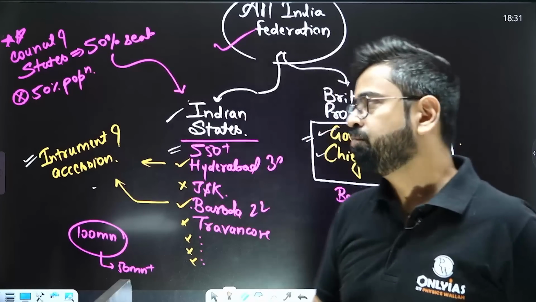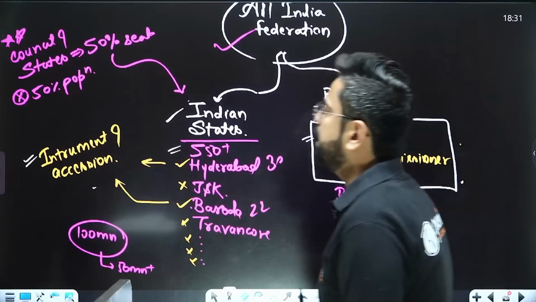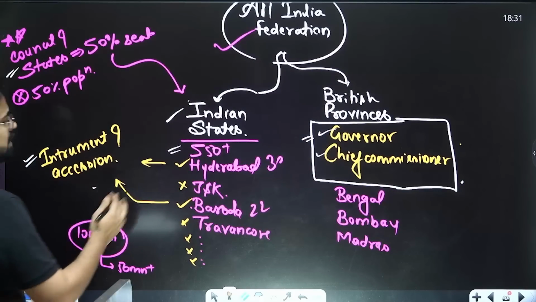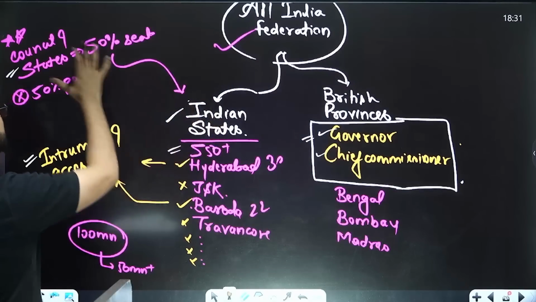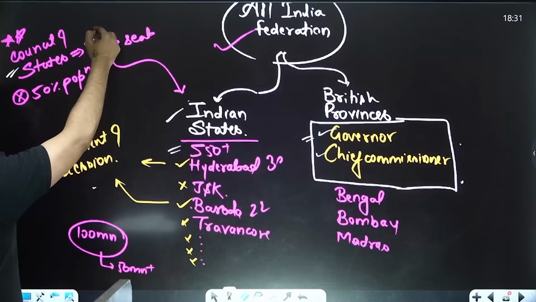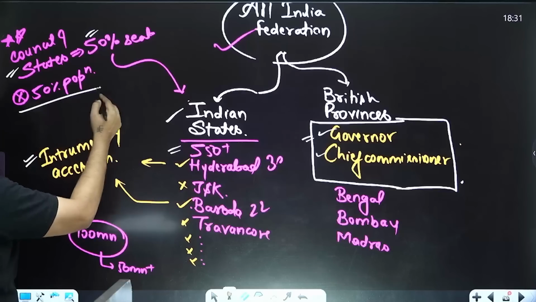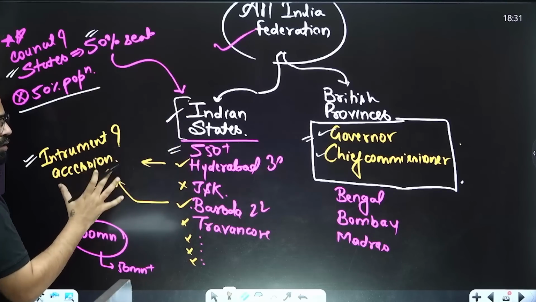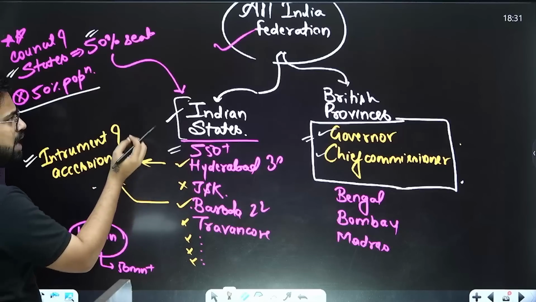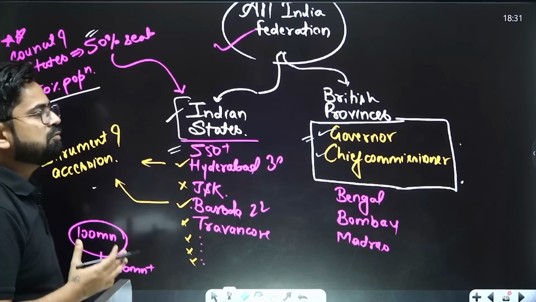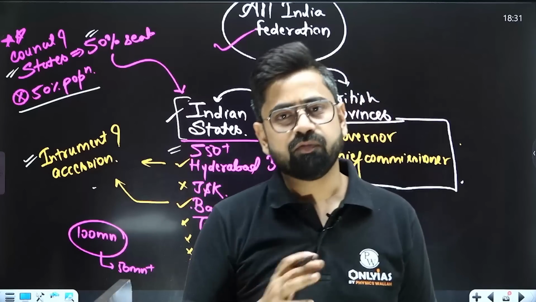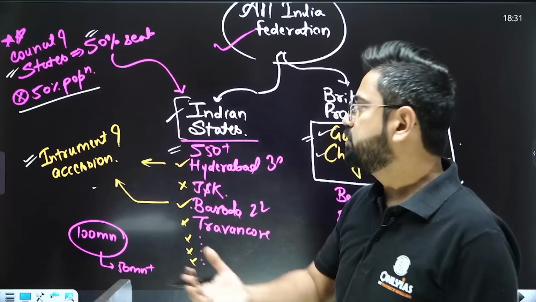For example, the 50% seats allocated to Indian states inside the Council of States should be filled. 50% of the population amongst the Indian states should be covered among those who agreed for federation. Otherwise, federation will never come into picture. And the reality is federation will never come into picture, because they will not agree to this.